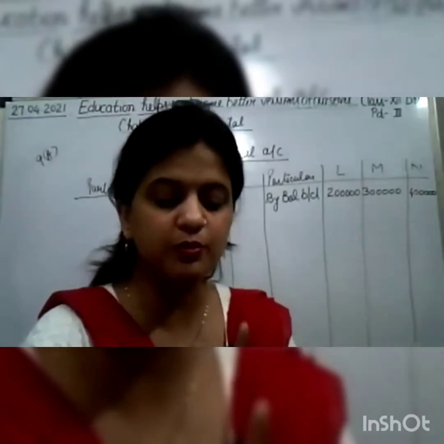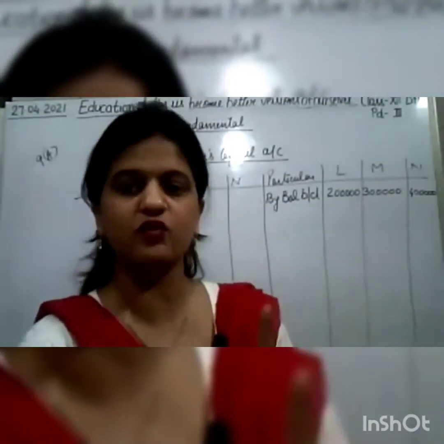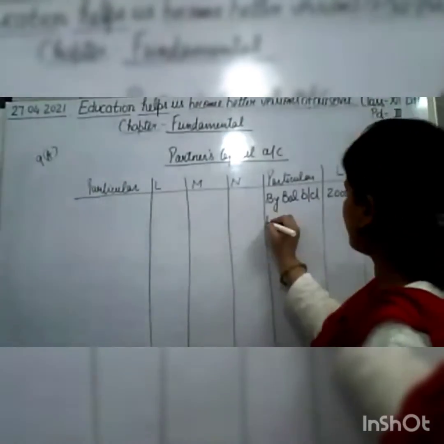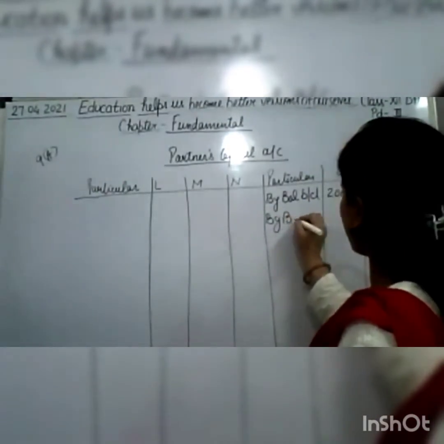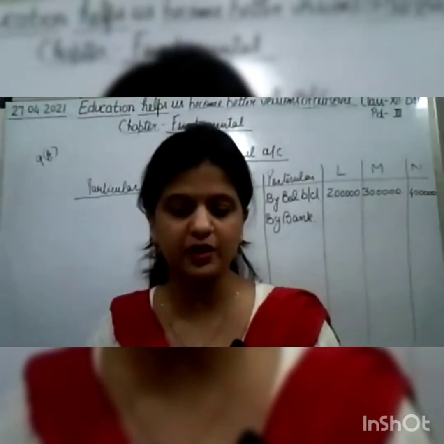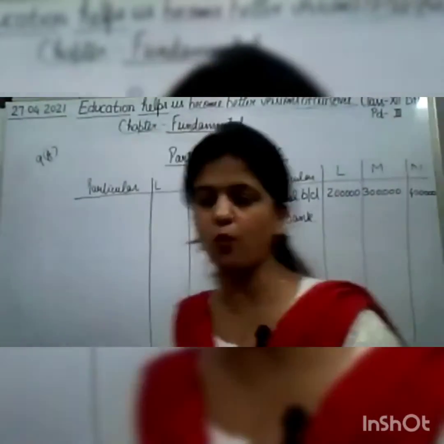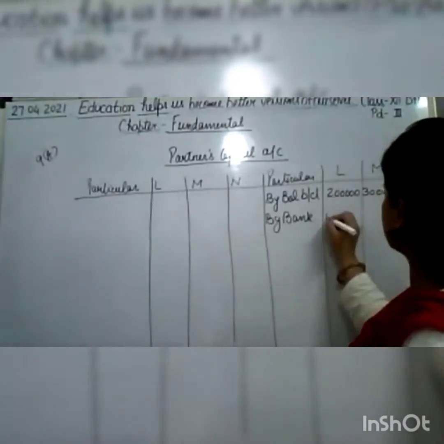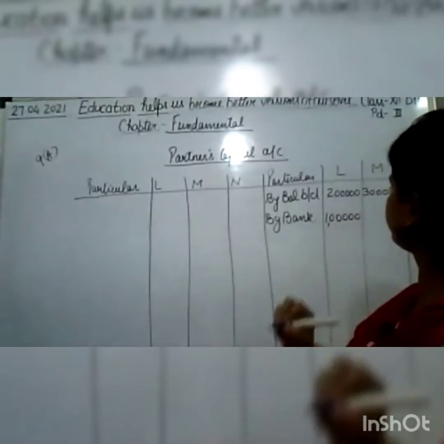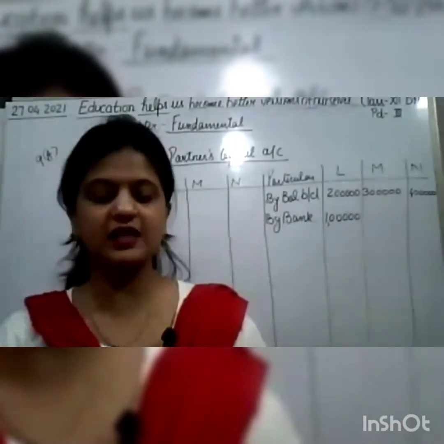So L is bringing the additional capital, that we have to show here. So by bank account, here we will write by bank. And who is bringing? L is bringing the additional capital. How much? 1 lakh. So 1 lakh will be written in L's account.